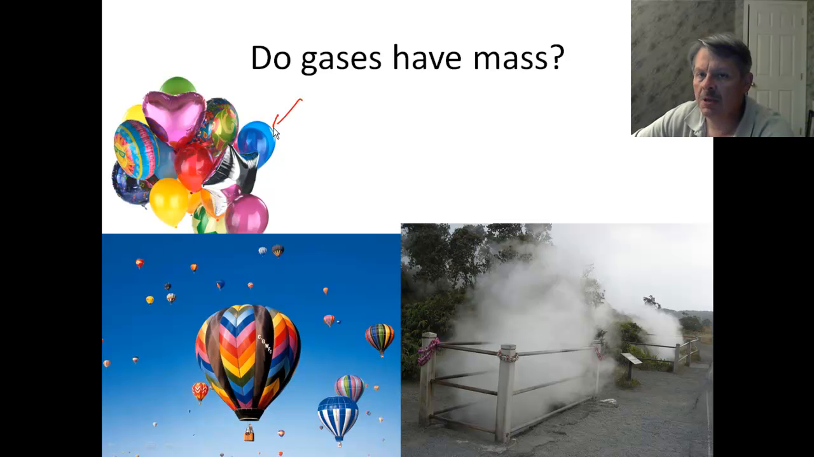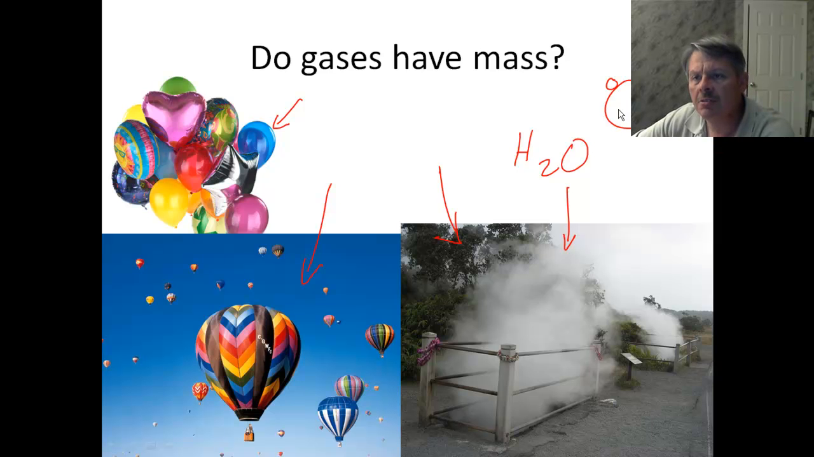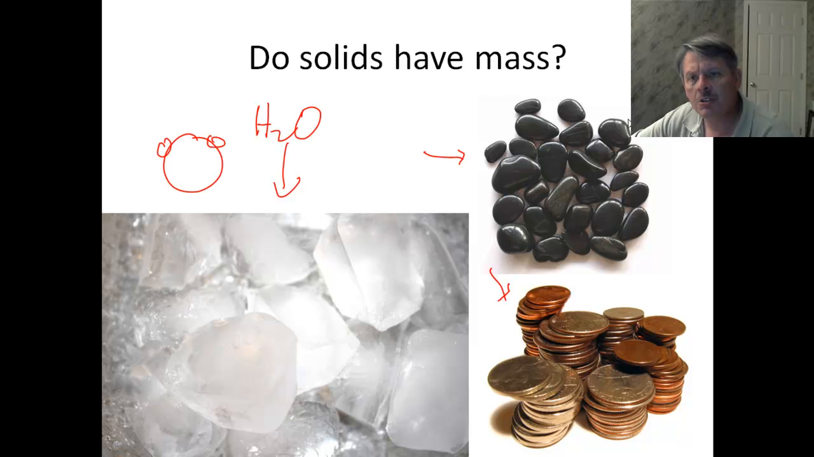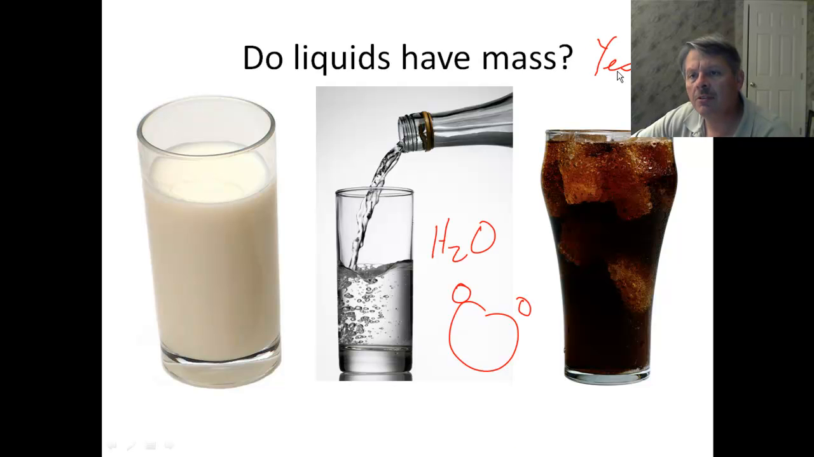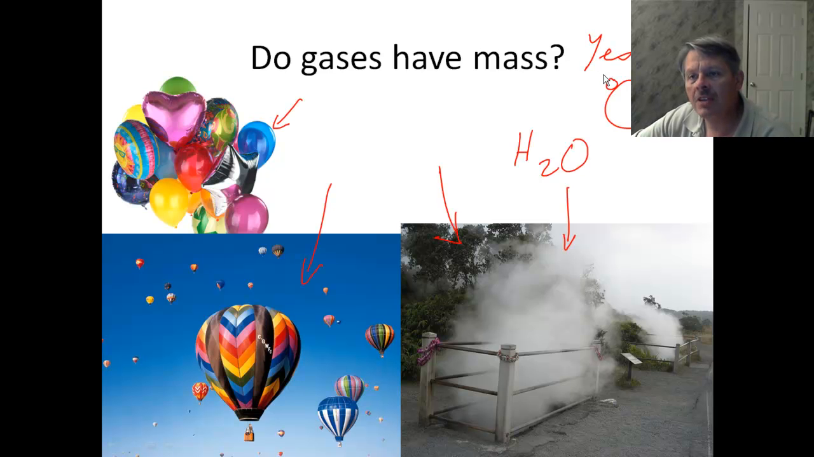Up here we have some helium balloons. Here we have some hot air balloons. And here we have some steam coming out of steam vents on the big island of Hawaii. Steam. Does steam have mass? What is steam? Sure, steam is water. Very hot water, but it's water. And if it's water, it's made up of oxygen with two hydrogens. Does oxygen have mass? Does hydrogen have mass? Of course. So that tells me that there's no question that solids have mass, liquids have mass, and in fact, all gases have mass.